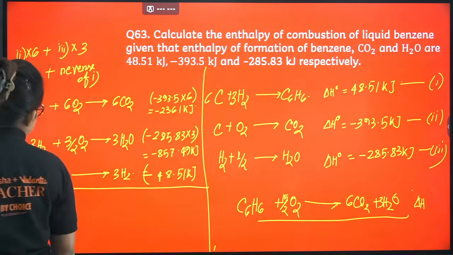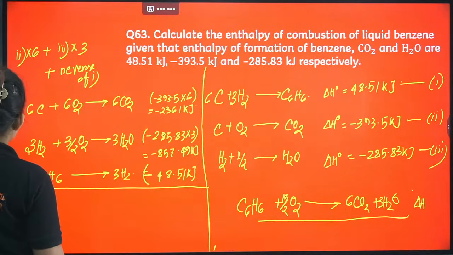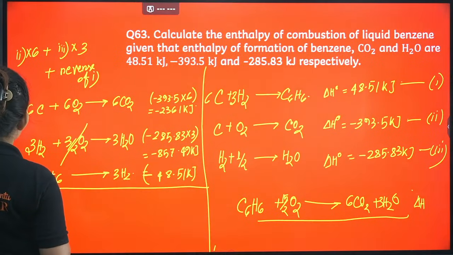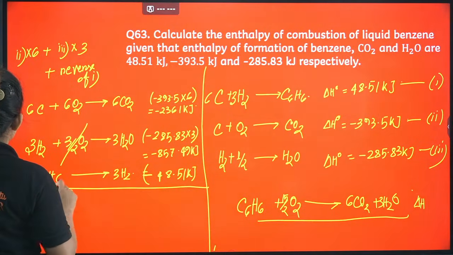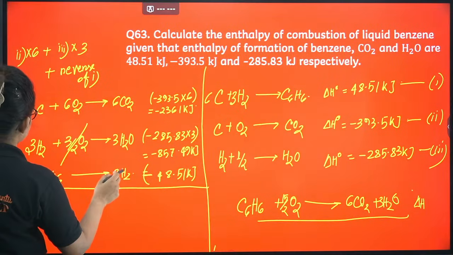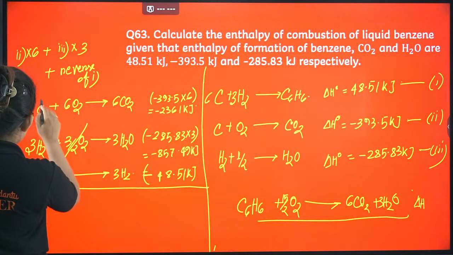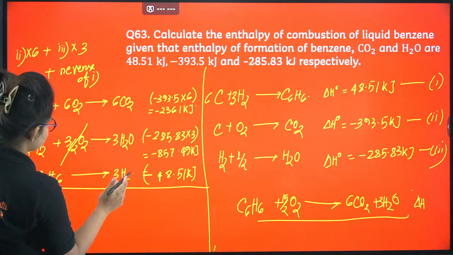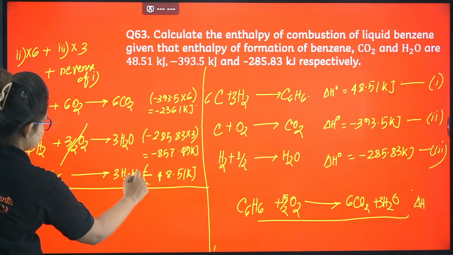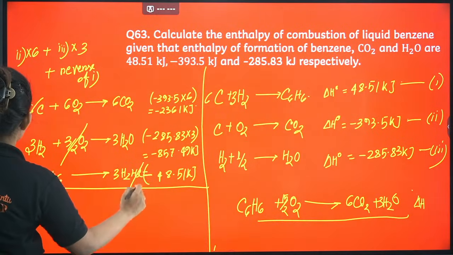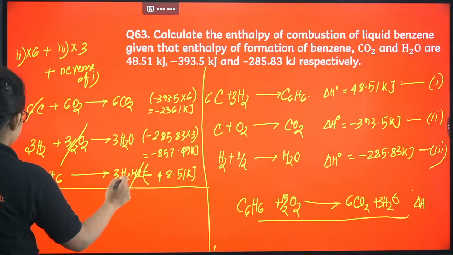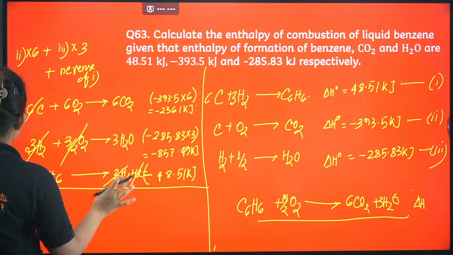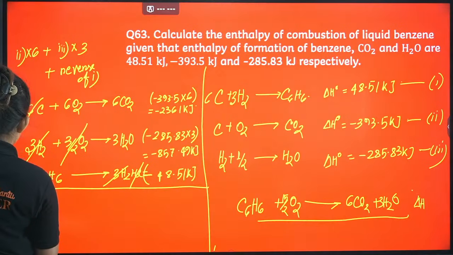Now add them. While adding you can see so many things will be cancelled out here. 3 by 2 O2 will be cancelled out. Here I am getting H2, right? So 6 carbon will be cancelled out, 6 carbon plus 6 carbon. Okay, 6 carbon will be cancelled out here, and here hydrogen will be cancelled out. Okay, so I guess it's done. Yeah, let's proceed.